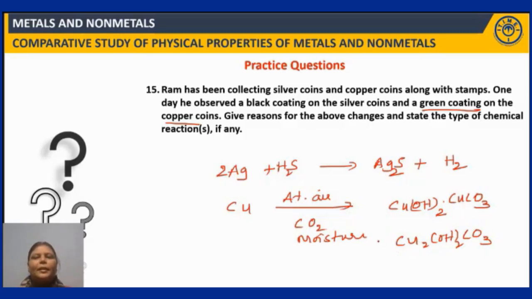This green colored copper hydroxycarbonate gets deposited onto the surface of the copper, because of which you can see the green patches. So these are the reactions that take place when silver and copper are exposed to the atmospheric air. This is a displacement reaction, whereas this is a combination reaction. You'll get a combined product.